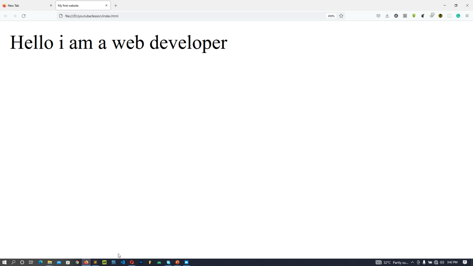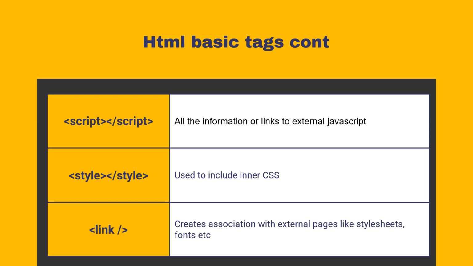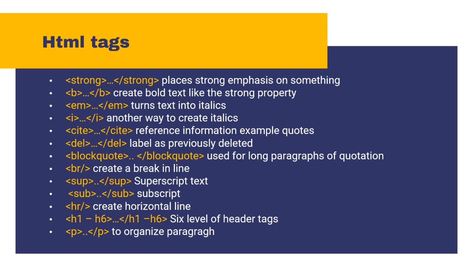Okay, so now let's continue with our class. Now we have some other basic HTML tags, the script, the style. We'll be talking about all this later. I'm just trying to introduce you to them. We get to know them as we move on, when we get to some advanced HTML. These are some HTML tags we'll be looking at, just to get familiar with HTML.